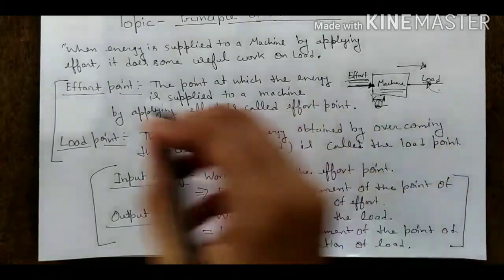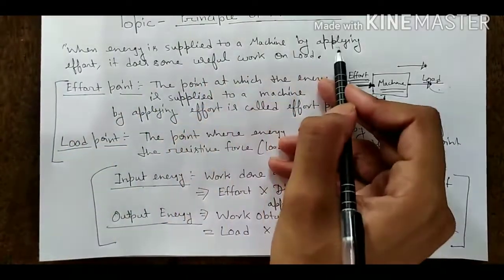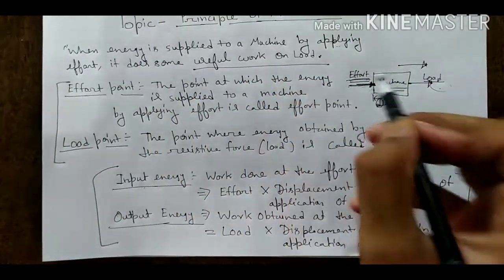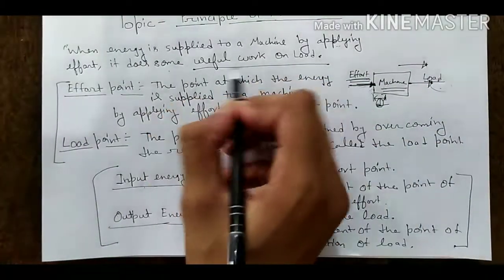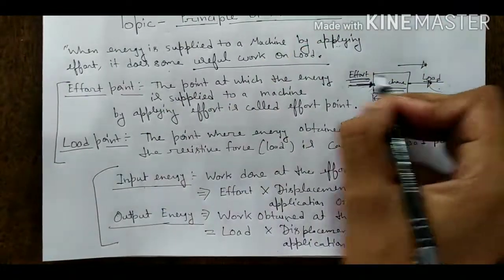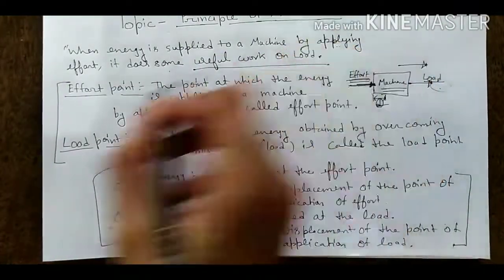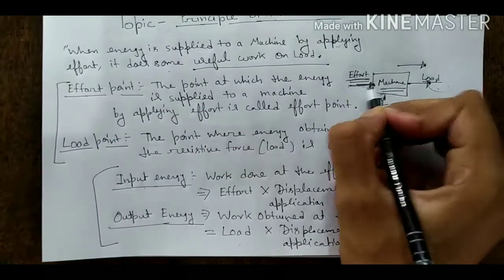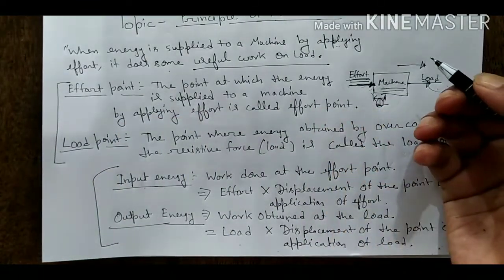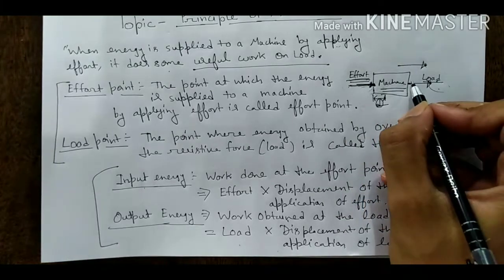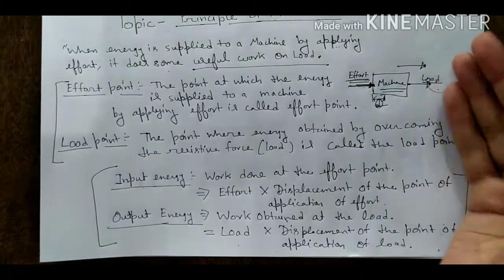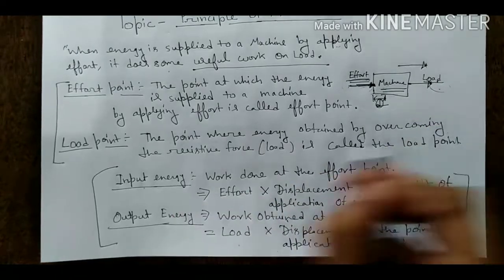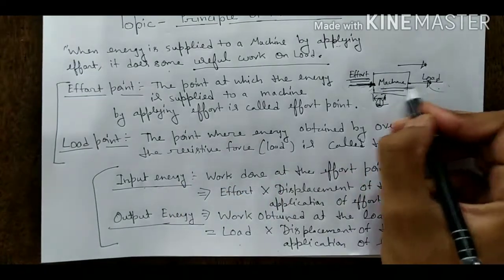So we have to remember that when energy is supplied to a machine by applying effort, it does some useful work. It is compulsory for every machine. It does some useful work when we are applying an effort. This is the principle of a machine. And what is the effort point? Effort point means a point at which we are applying an effort. What is the load point? A point at which the machine does work, a point where the resistive force is overcome, is called the load point.